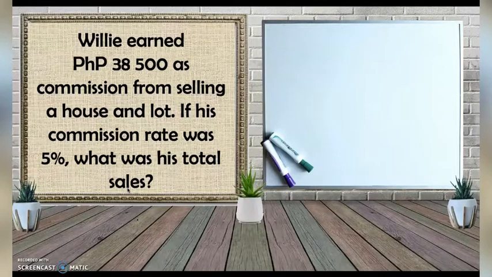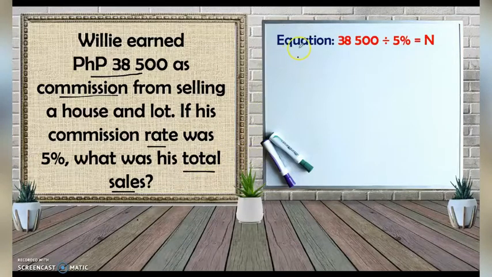If his commission rate was 5%, what was his total sales? So the question here is the total sales. And when you say total sales, that is the base. Rate of commission is given, and also the commission is given, which is the percentage. Therefore, our formula that we're going to use to find the total sales is for the base, which is percentage divided by the rate. And for our commission, percentage is our commission, which is 38,500, divided by the commission rate, or rate of commission, which is 5%.